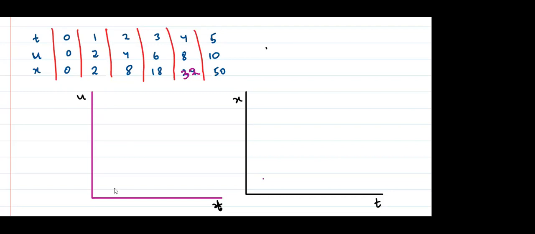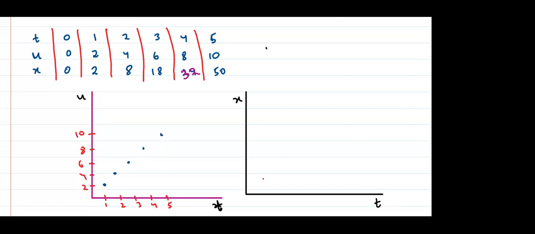Let us plot a point. Sir, it is what? 1, 2, 3, 4, 5. And it is what? 2, 4, 6, 8, 10. So at 1 it is 2, here, this is this point. Everyone, let us put a point. At 2 it is 4, at 3 it is 6, at 4 it is 8, and at 5 it is 10. Yes or no? Tell me.